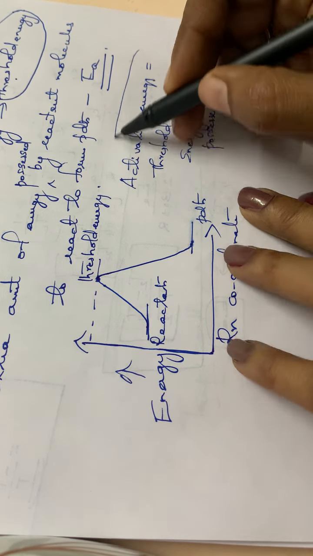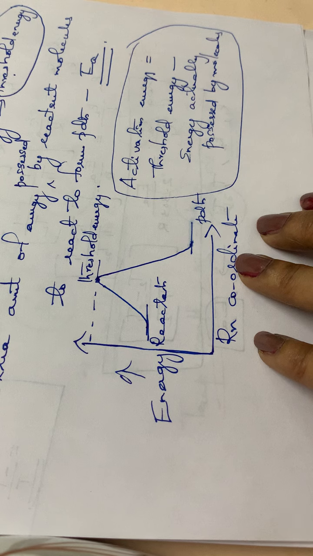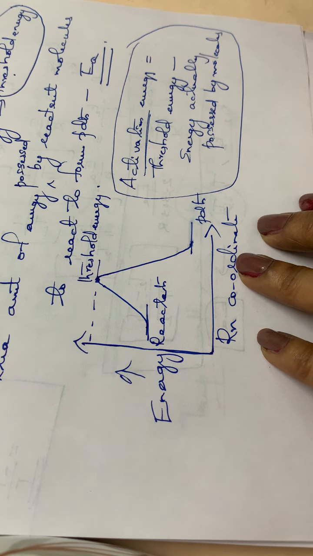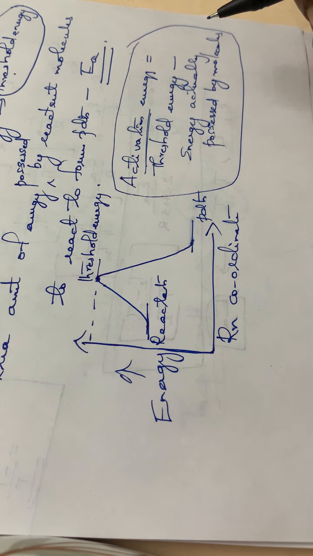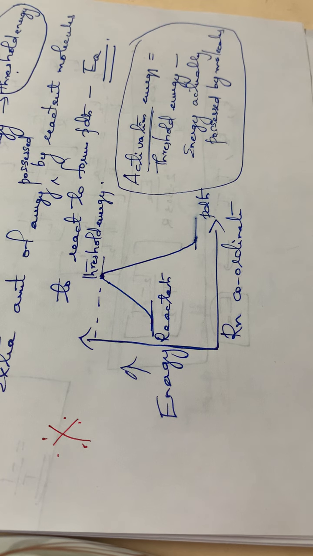That difference between the threshold energy and the energy actually possessed by the molecules gives the activation energy. Also different reactions will have different activation energy. The amount of activation energy varies depending upon the reactant molecules. So this activation energy you also have to study. This term is also very important.